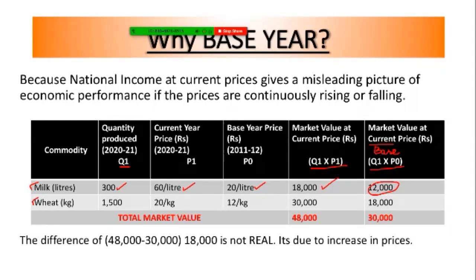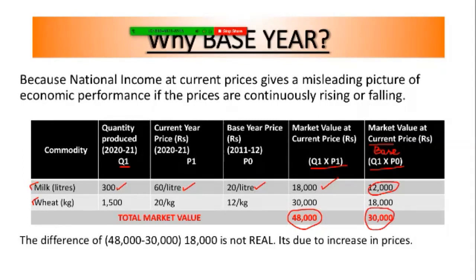So current market value will be 1500 into 20. I will get 30,000 rupees. And the base year's market value is 1500 into 12. I will get 18,000 rupees. Now the total current market value is 48,000, whereas the total base year's market value is 30,000.